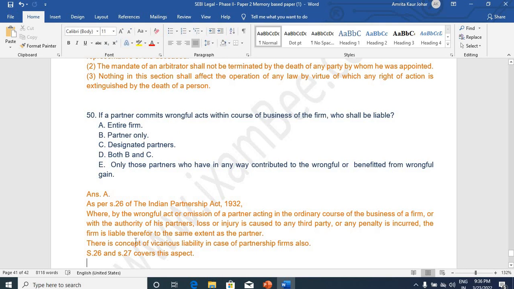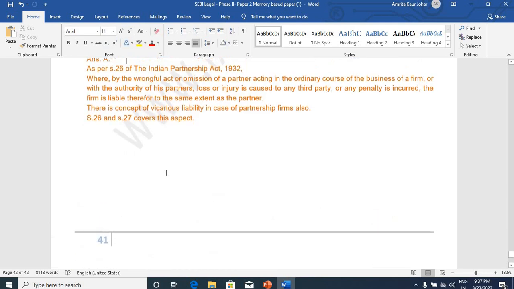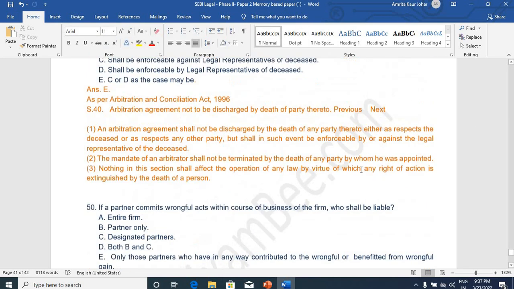Even Section 27 covers this aspect to some extent, and the entire firm will be liable for a partner if he commits wrongful acts which are there in the course of business. So this is a similar concept to vicarious liability actually, and you can see a similar question was covered in the section test of iXamBee course material as well. So this is all about the PDF material that we had in our content.